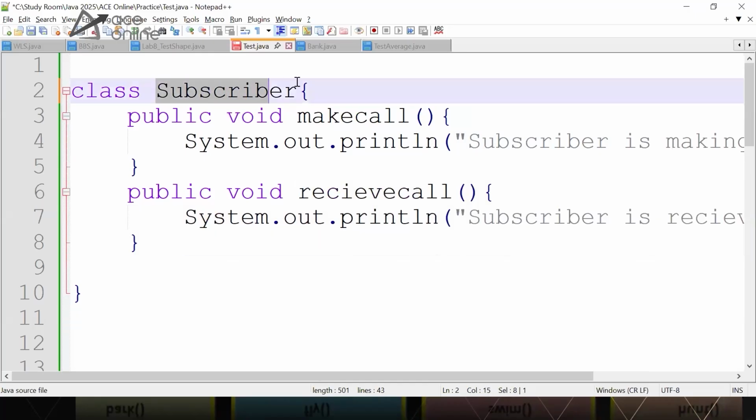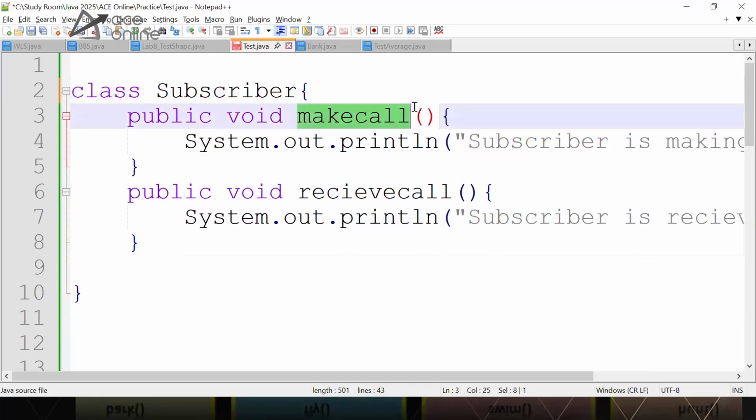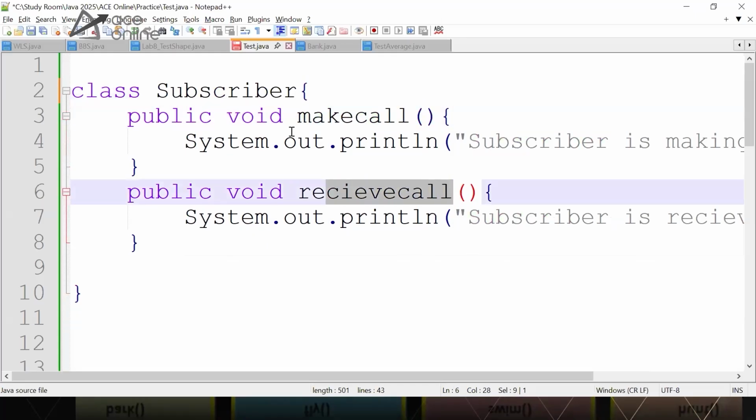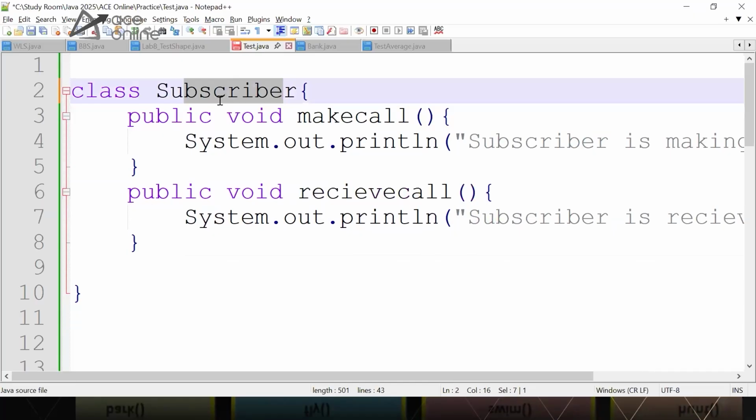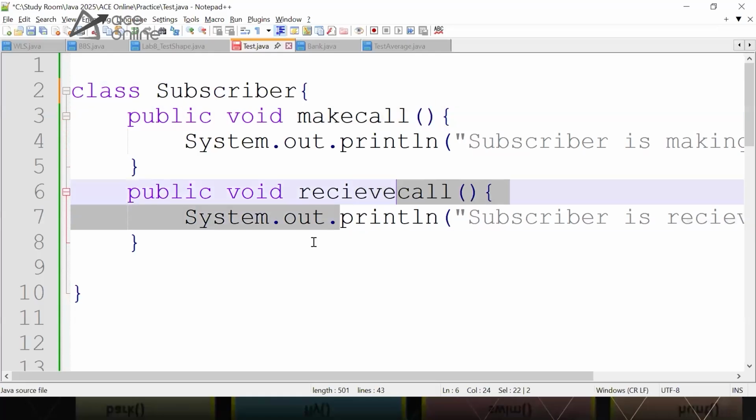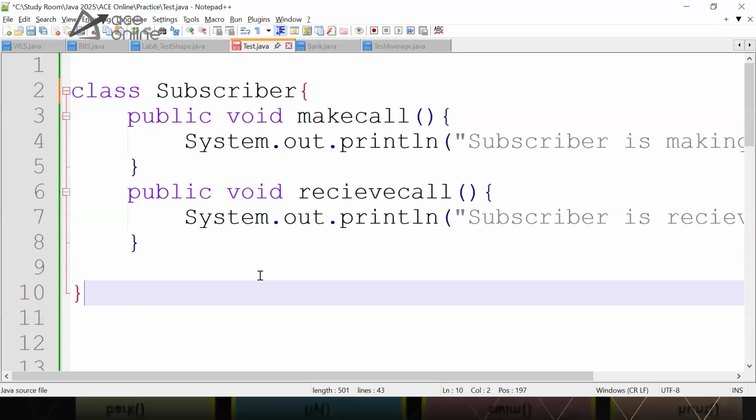Whoever makes an object of subscriber can use these services, make call and receive call. Suppose you went to a shop and purchased a phone, then you become an object of that subscriber. Now the BSNL company will tell you that you can make and receive calls using this telephone.